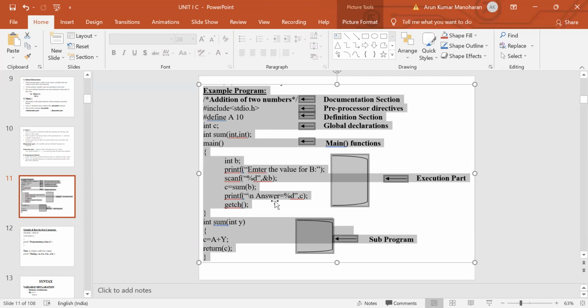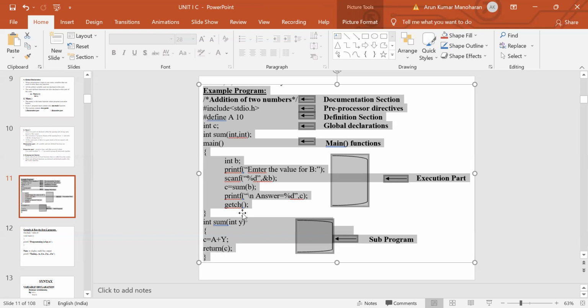So this is the structure of a C program. In this example, int sum of int y is known as the subprogramming section. This section is also an optional one. So this is the structure of a C program. In this structure, we have discussed what the documentation section is. The documentation section consists of a set of comment lines.